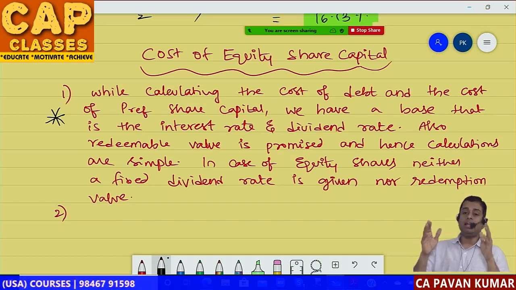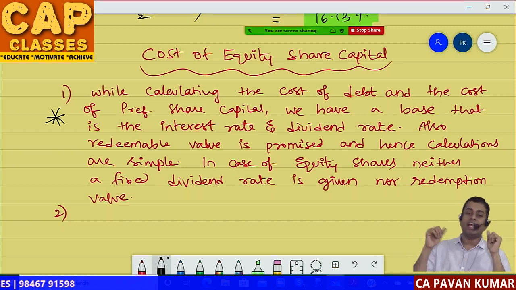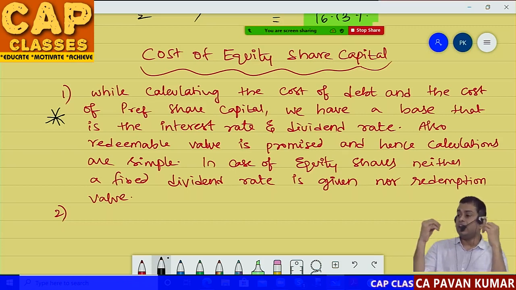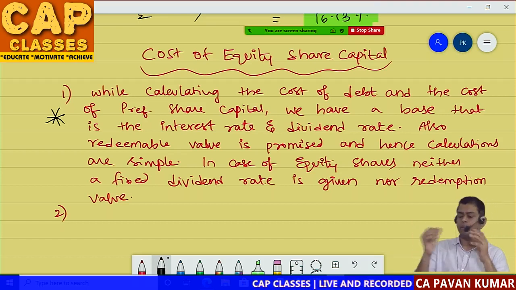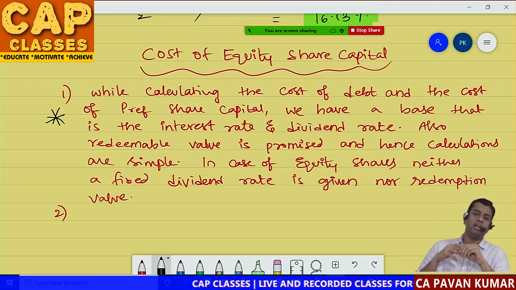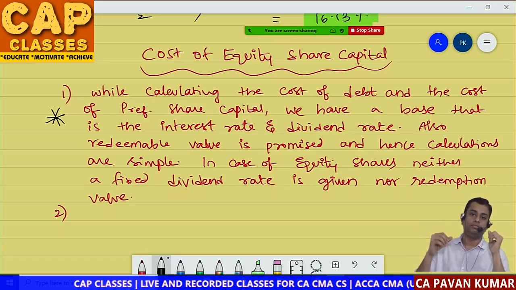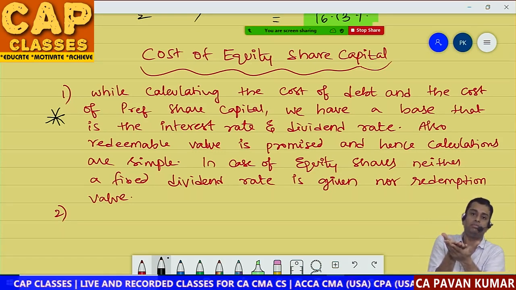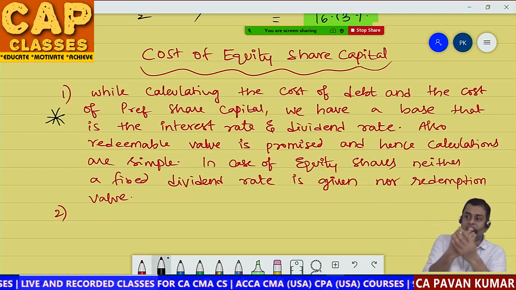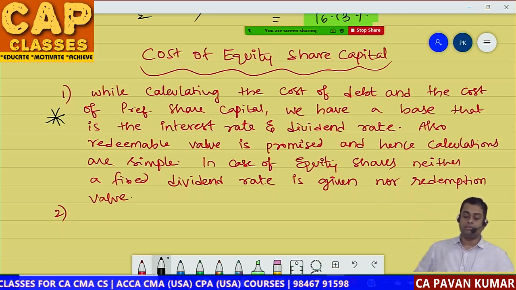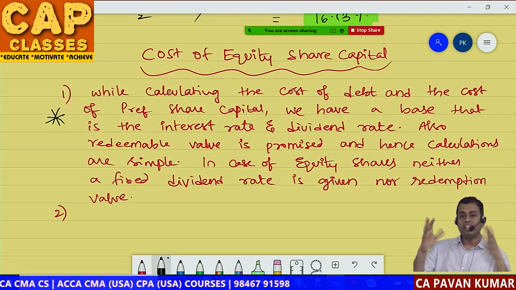So when we are calculating cost of debt, basis is there. What is the interest you are paying is there. Then small modifications we do, either we consider issue expenses, or market price, or tax impact. But the foundation is there. Foundation is interest rate. In case of cost of preference, foundation is dividend rate, but in case of cost of equity, that basic foundation is missing. There is no basis.